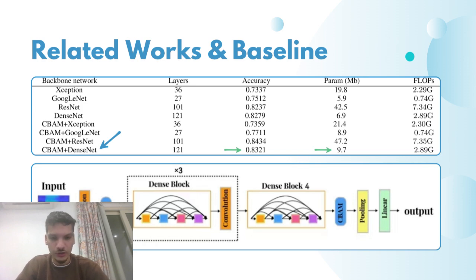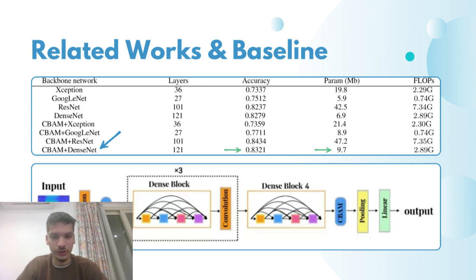The main reason for that is its very good accuracy. As we can see, it's 83%. Meanwhile, it's a relatively smaller model, so the number of parameters is smaller, 9.7 million parameters, compared to other ones that here we can see is 42 million. In other cases, like the VGG model, it has even more than that, approximately 160 million, I believe. So that's the main reason we chose this specific model.